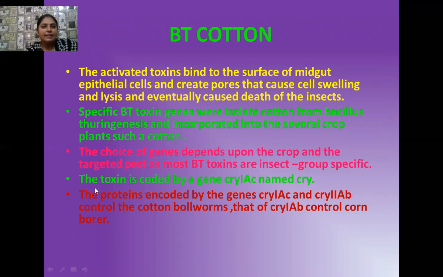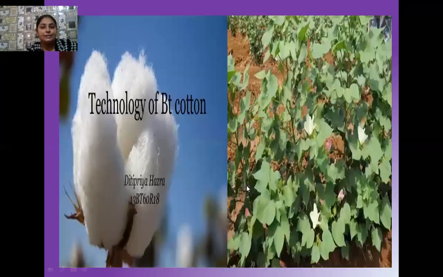This toxin is encoded by a gene that is known as the Cry gene. The Cry gene is of different types. The proteins encoded by the genes Cry1AC and Cry2AB generally control the cotton bollworms, whereas Cry1AB generally controls the corn borers.